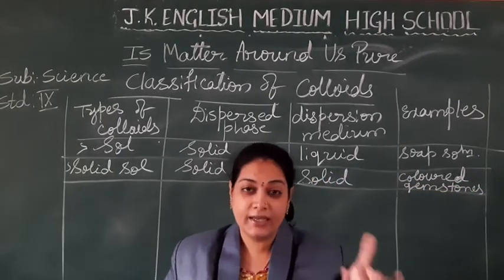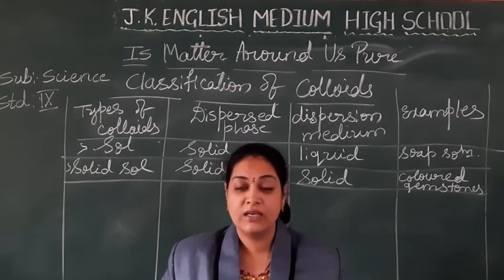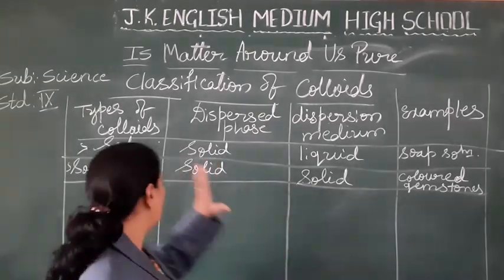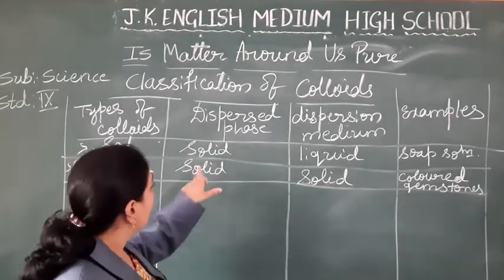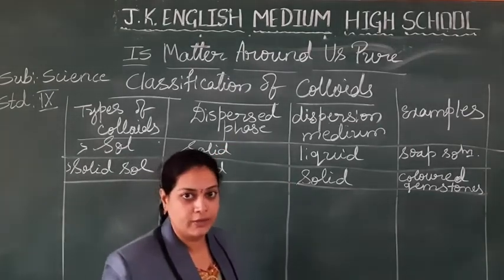Red color, green color, blue color, violet color, different colored stones will come, no? So in that type of the stones, we are going to call them as a solid sol, where phase is solid and medium is also a solid.